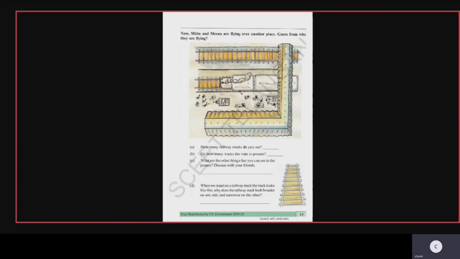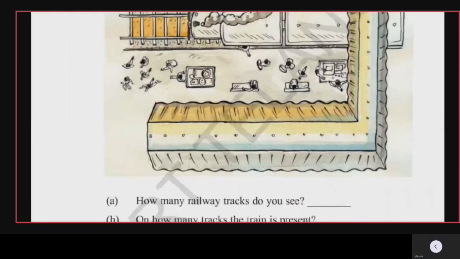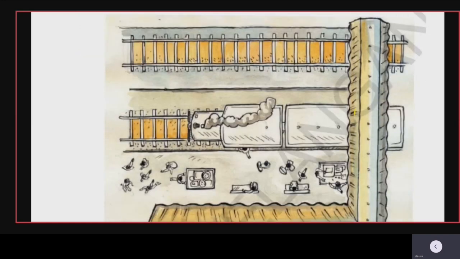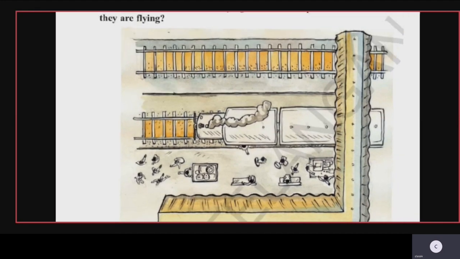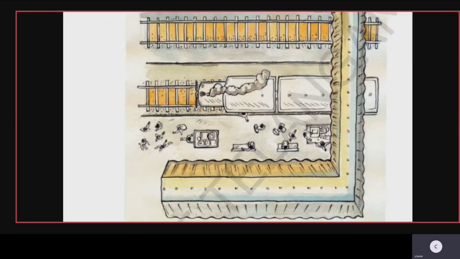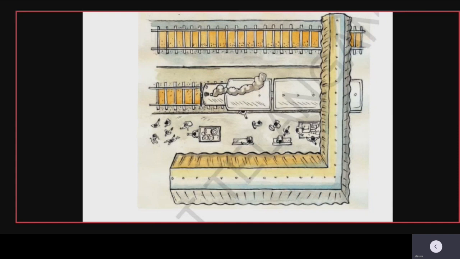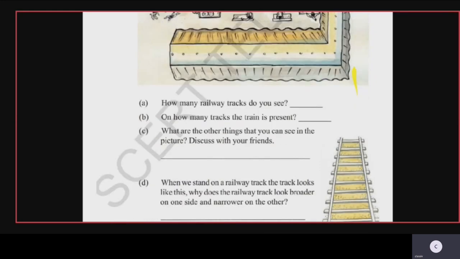So now page number 13. Now Mithu and Meena were flying over another place. What is this place? By seeing this image, what can you understand? It is the railway station. It is the view of a railway station. So now let us see what is going on there. What are the questions here? We have to go through it.